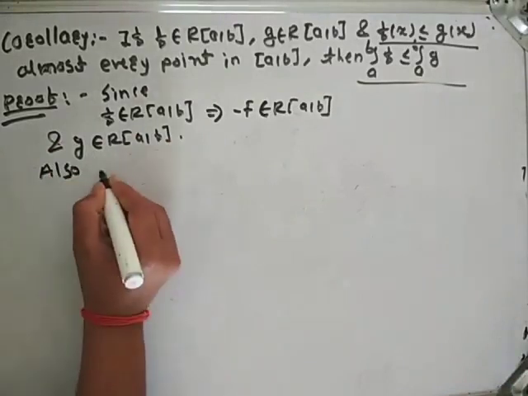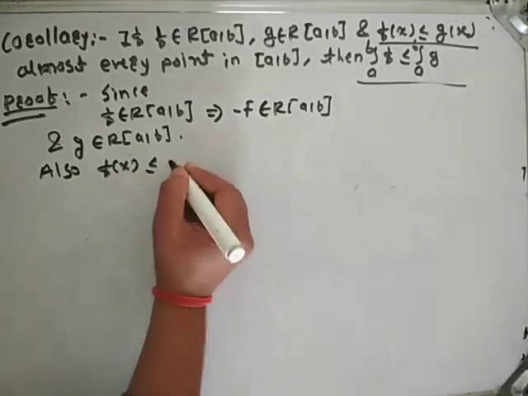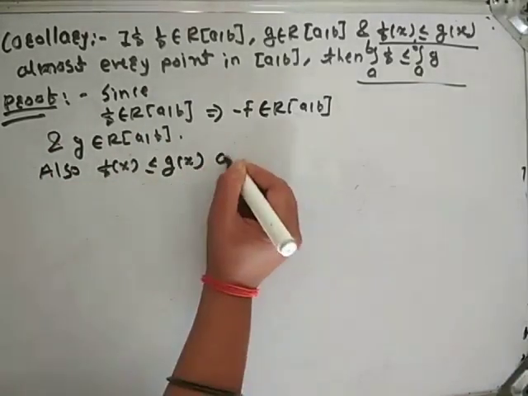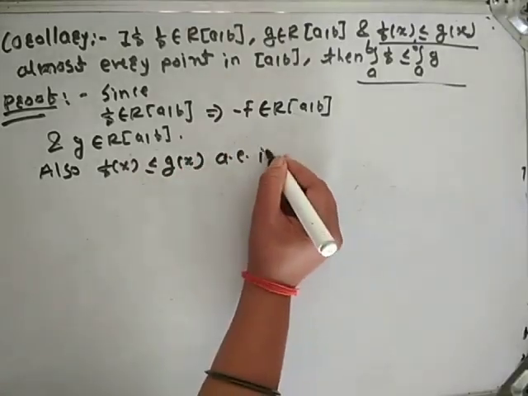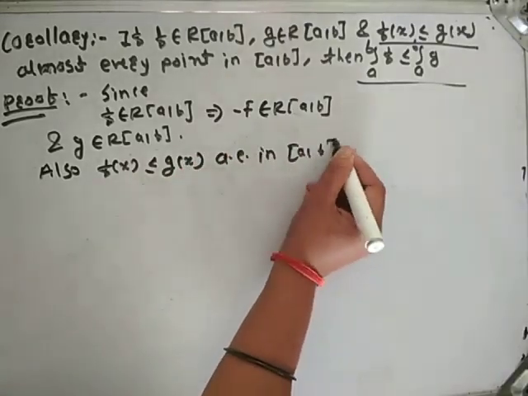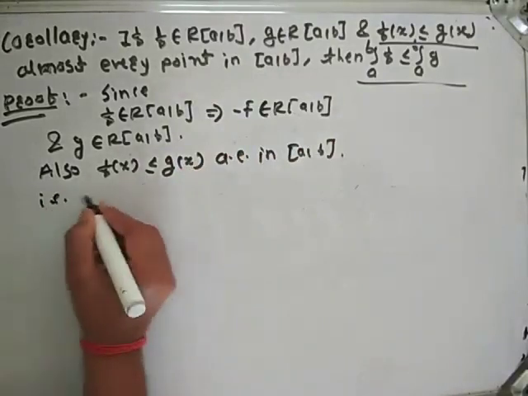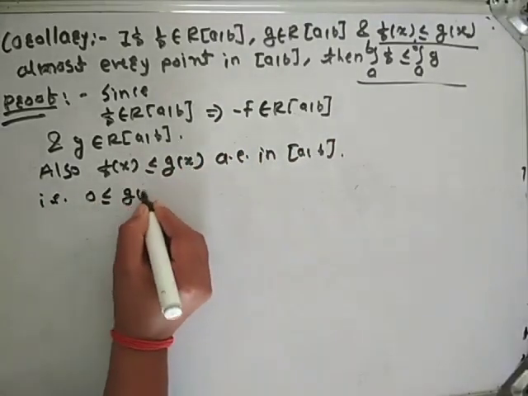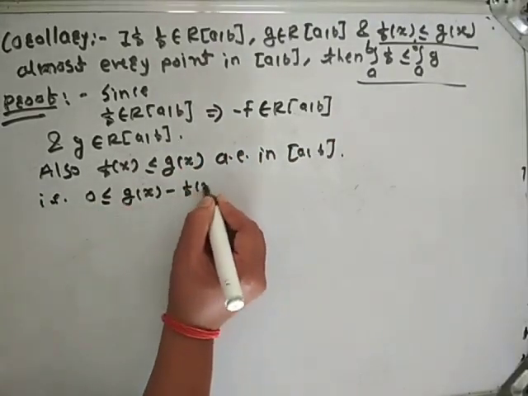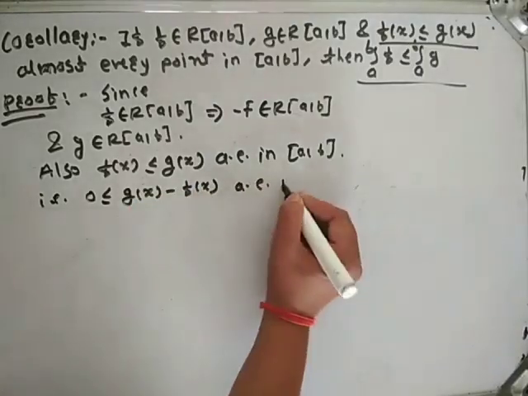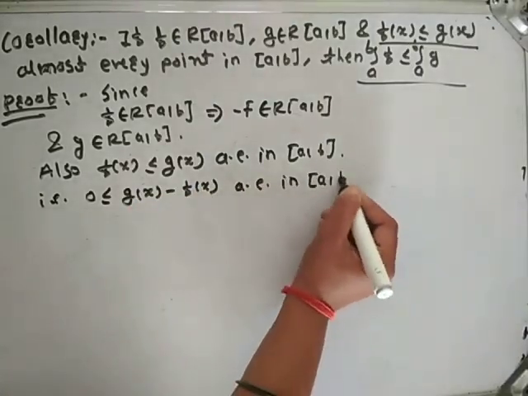Also, we have given f(x) is less than or equal to g(x) almost everywhere in the closed interval [a,b]. That is, 0 is less than or equal to g(x) minus f(x) almost everywhere in the closed interval [a,b].